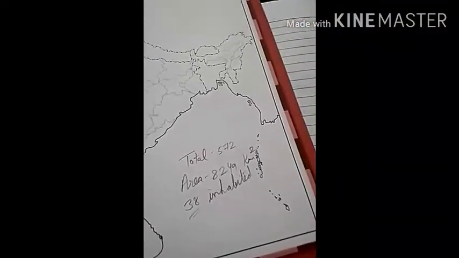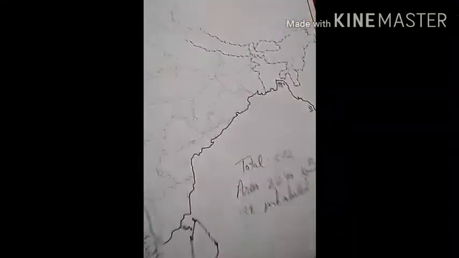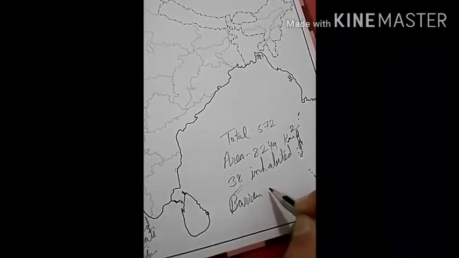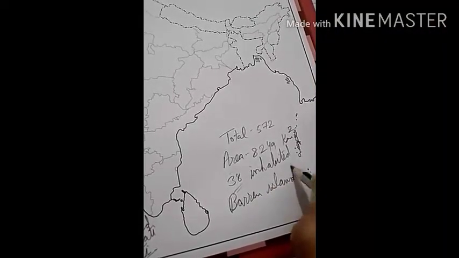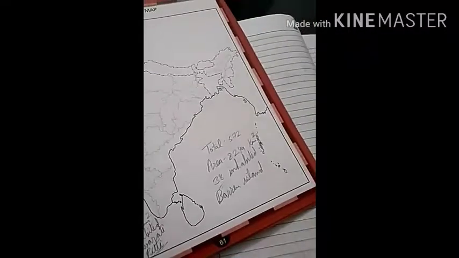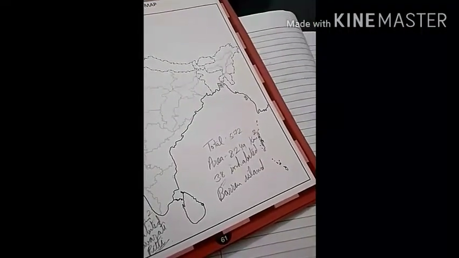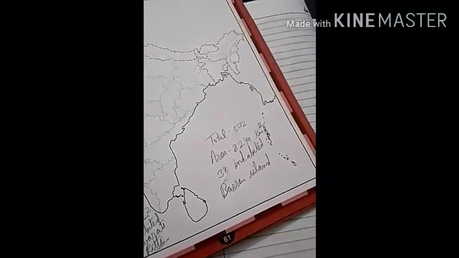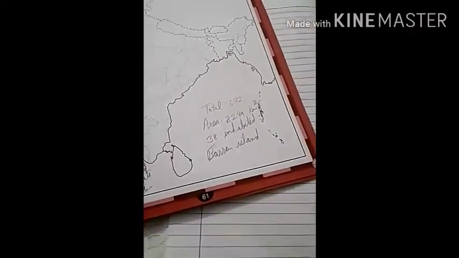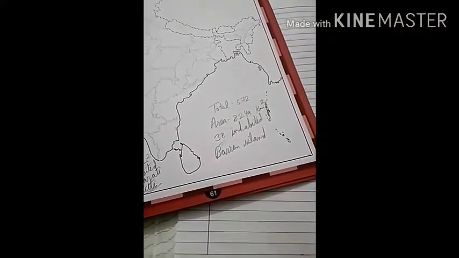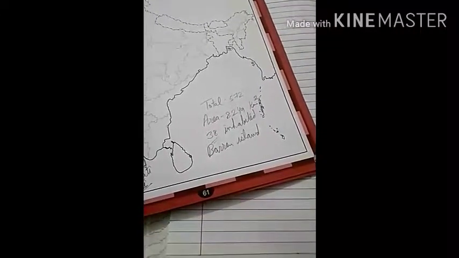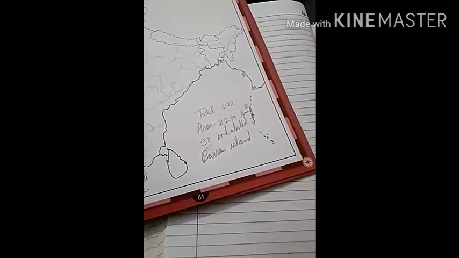Only 38. India's only active volcano, Barren Island, is also located in Andaman and Nicobar Islands. India's only active volcano is found on Barren Island, which is in the Andaman and Nicobar group of islands. These island groups are of great strategic importance for the country. Strategic means related to war. There is also great diversity of flora and fauna.